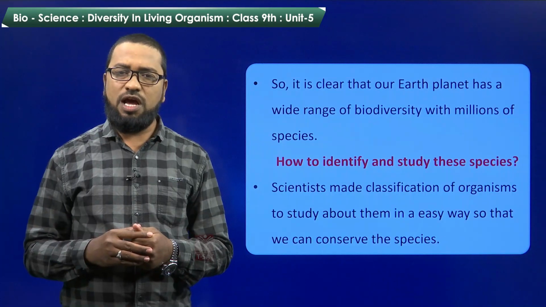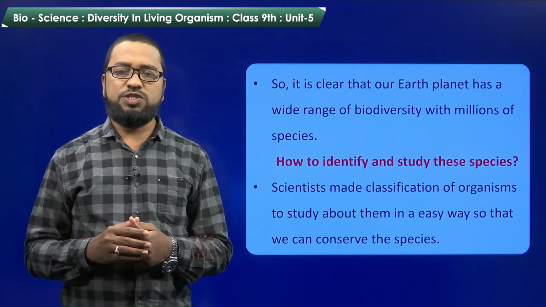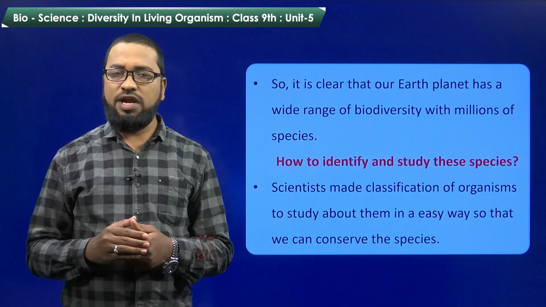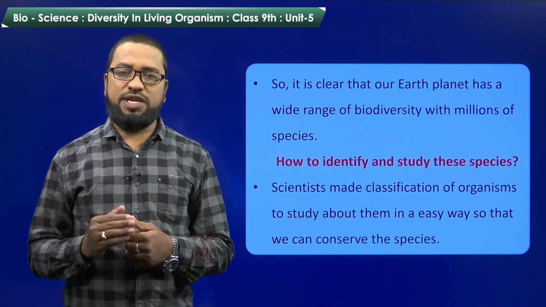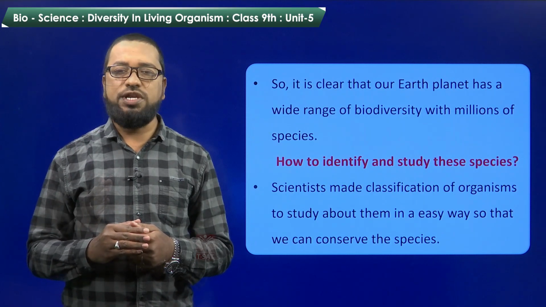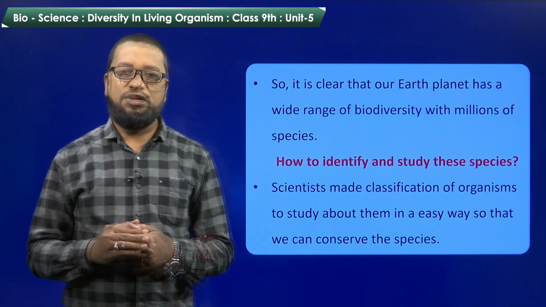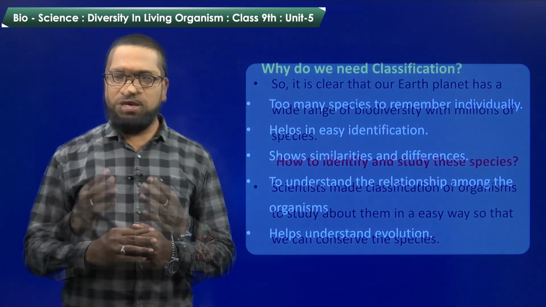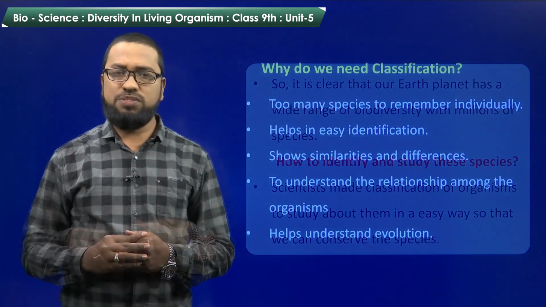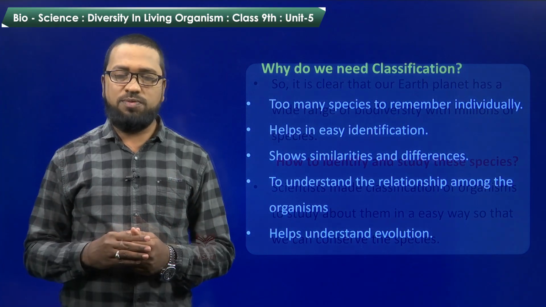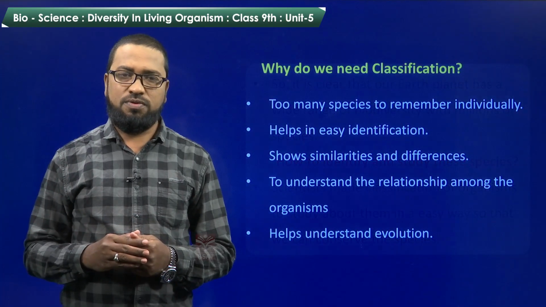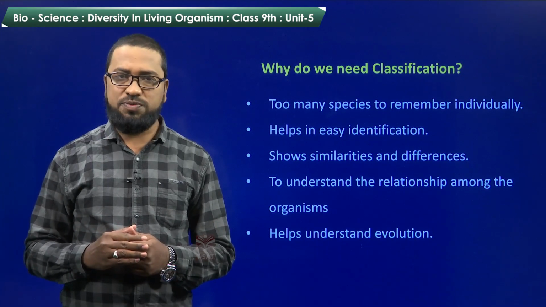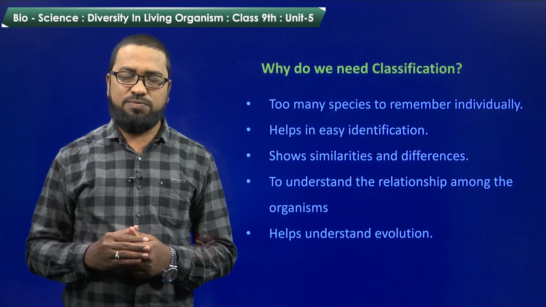So, it is clear that our planet earth has a wide range of biodiversity with millions of species. How to identify and study these species? Scientists made classification of organisms to study them in an easy way so that we can conserve the species. Why do we need classification? Too many species to remember individually. We can't remember all the species individually. So, classification is essential to identify and remember all the species present on the earth.